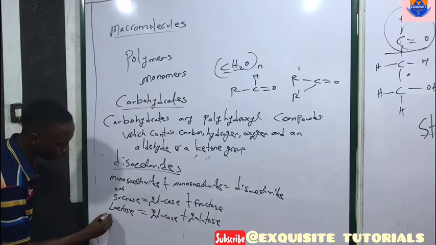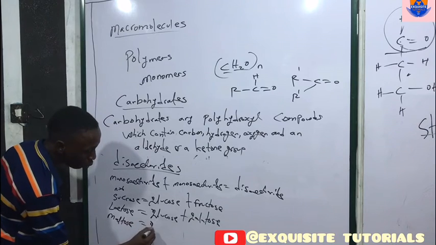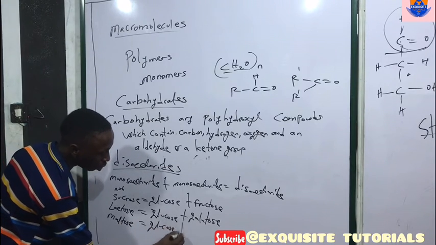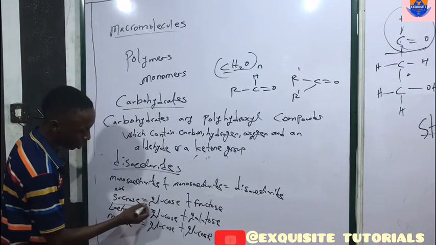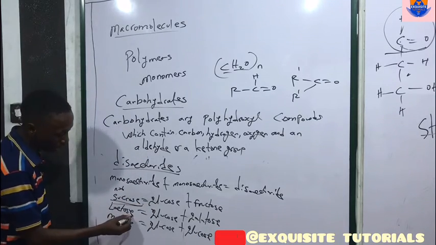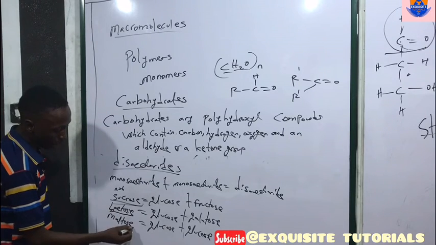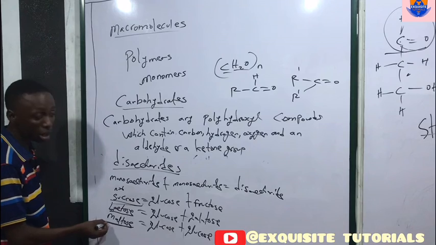Another very popular one is maltose. Maltose is equal to glucose plus glucose. Sucrose is a very common sugar, like the one we commonly refer to as sugar. Lactose is the sugar found in milk, while maltose is the sugar found in malt.